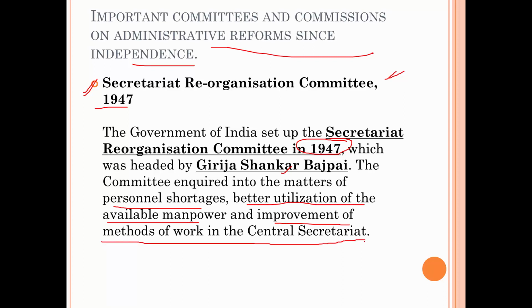The government of India set up this Secretariat Reorganization Committee in 1947, and it was headed by Girja Shankar Bajpayee. The committee inquired into the matters of personnel shortage, better utilization of the available manpower, and improvement of methods of work in the Central Secretariat. So, how the works are done in the Central Secretariat, how to improve that, how to better utilize the present manpower, the people who are already working, because there was a shortage of manpower.